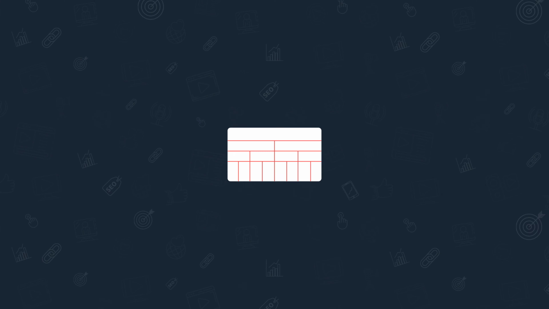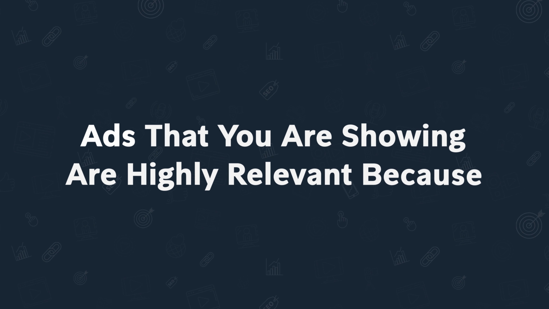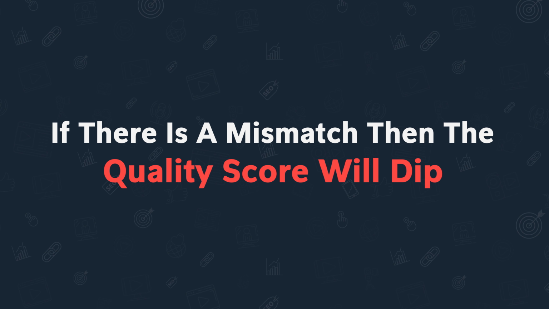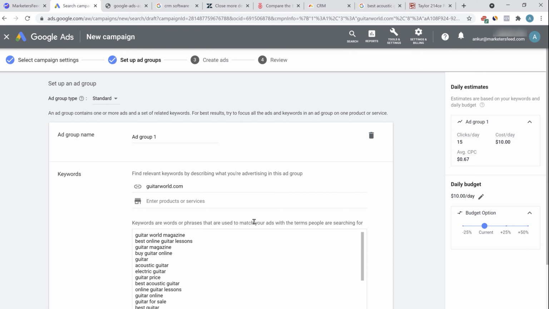But let's say for this ad group name, if you see in the structure here, we have Google Ads account, then campaign, and then we have multiple ad groups. For the different ad groups, you have to make sure the keyword you are targeting and the ads that you are showing are highly relevant. Because if there is a mismatch, then the quality score will dip and you will end up spending more money. So you have to make sure the keywords that you are selecting and the ads you are creating are highly coherent in nature. They go side by side. So people who are searching for the right keywords are delivered with the right ads and the quality score increases and you pay less amount for the same amount of conversions.